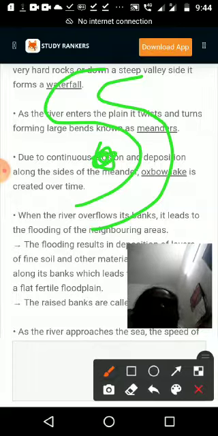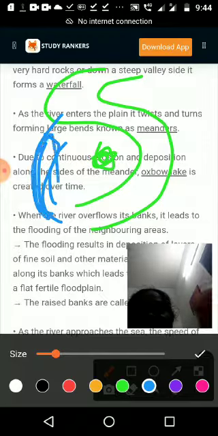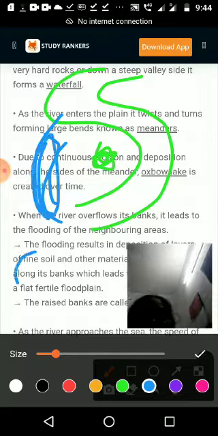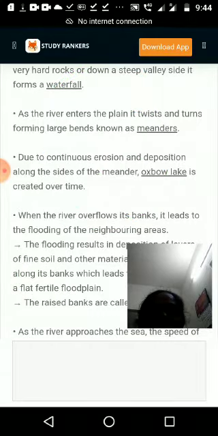Slowly, where the water was moving before, it makes a small lake, a kidney or bean shaped lake. What we call it is an oxbow lake.